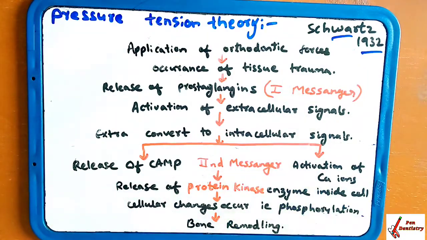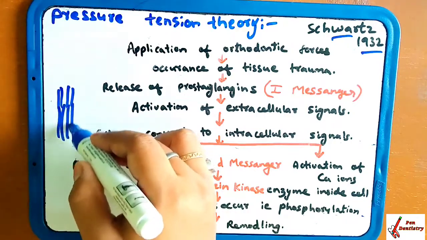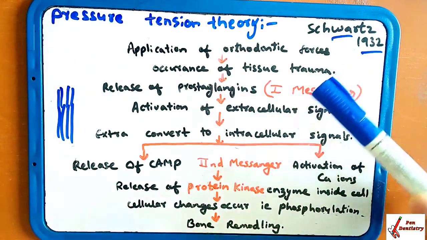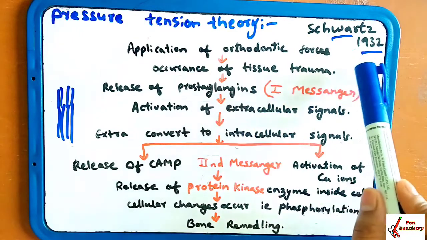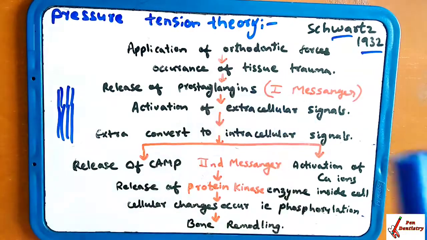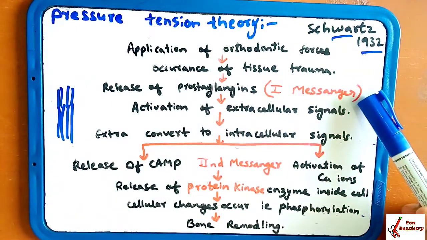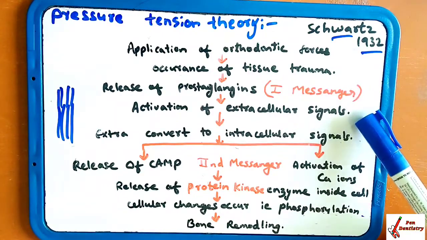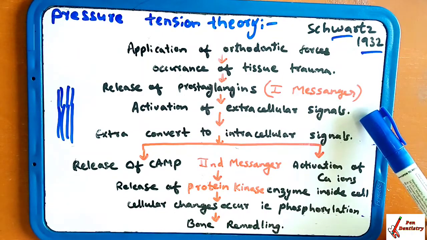Because of the force, the PDL fibers are going to be stretched. Because of the stretching, the blood vessels will also stretch, and this will cause wear of the blood vessels as well as the PDL, and this will cause the trauma. The trauma will cause the prostaglandin release, because trauma means inflammation. This is the first messenger. This first messenger is going to activate the extracellular signals.